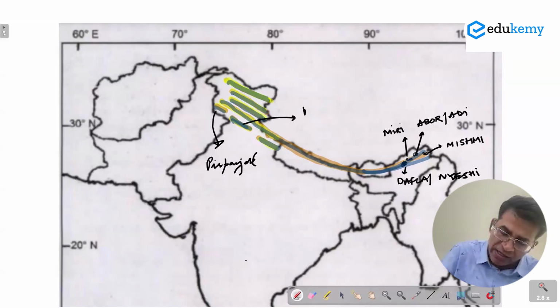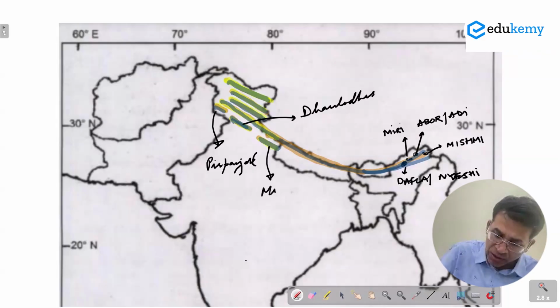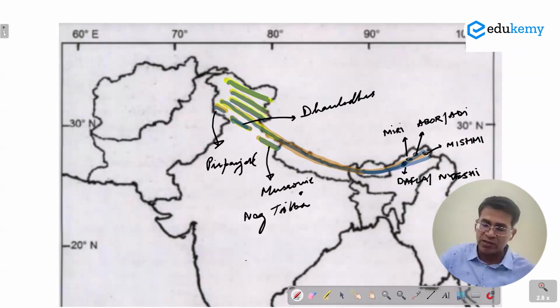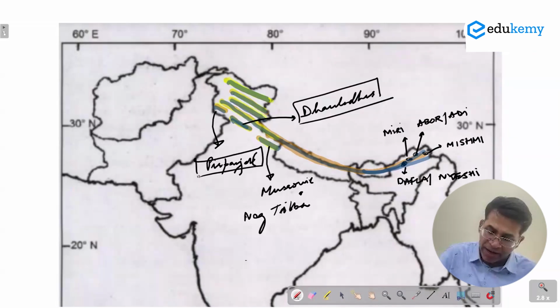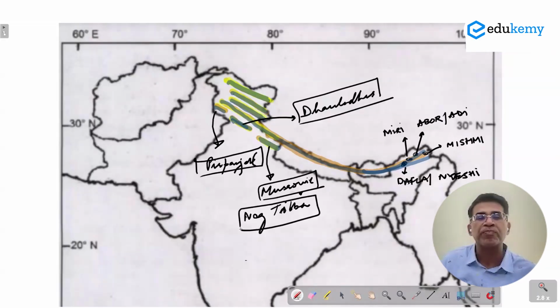This range is called Dhauladhar ranges, and this includes Mussoorie ranges and also a range called Nag Tibba ranges. So these four together make up the Middle Himalayas of northwestern India.